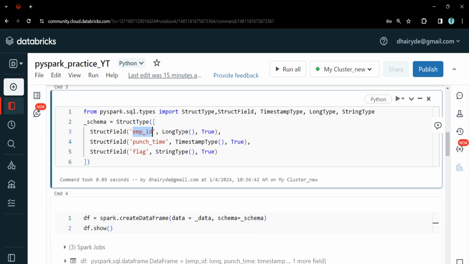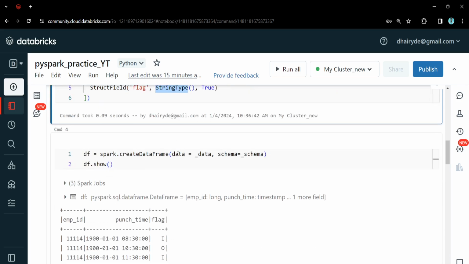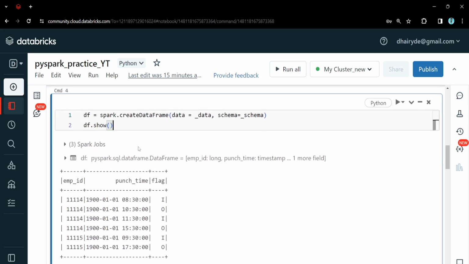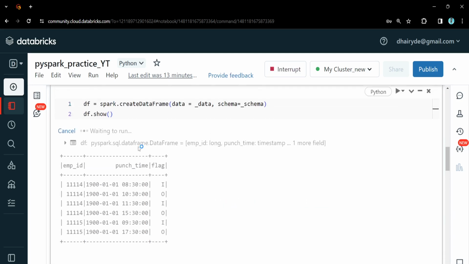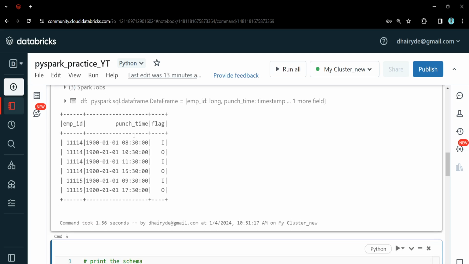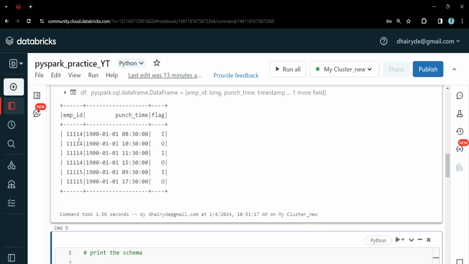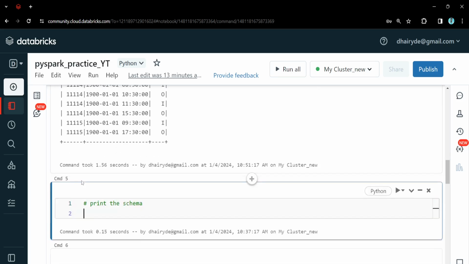Basically, the first column employee ID is long type, punch time is a timestamp, and flag is string type, right? And here we are creating the data frame. Let me run it again. So, okay, now we have the data. In total we have 6 records, 4 for the first ID and 2 for the second ID.